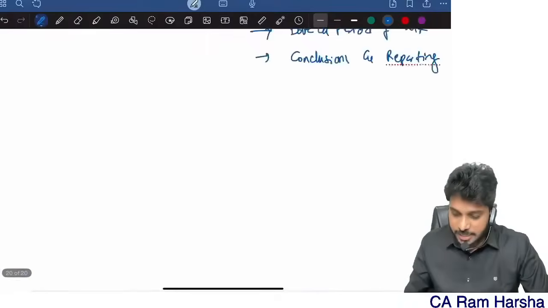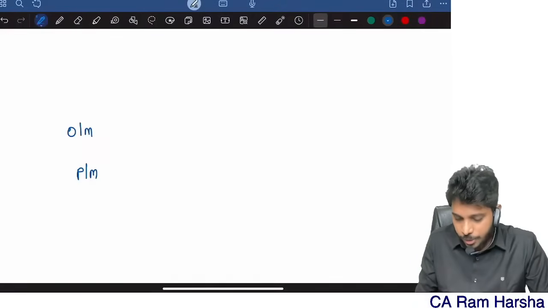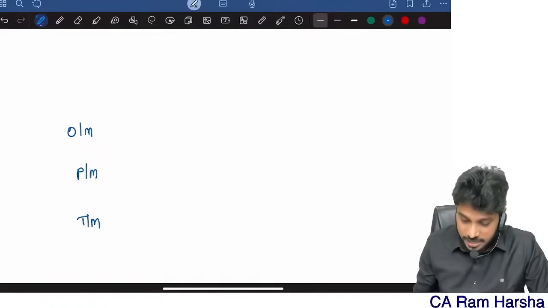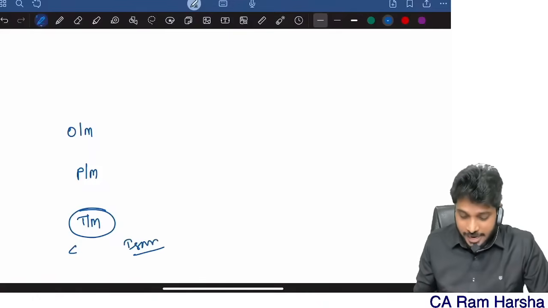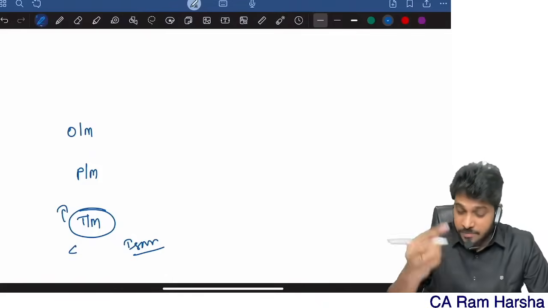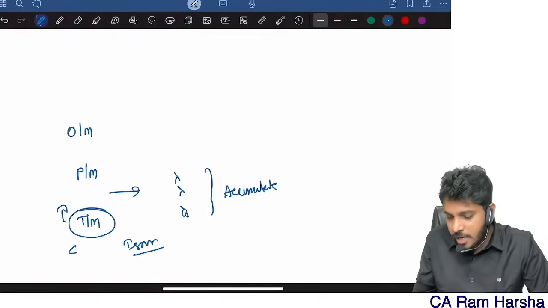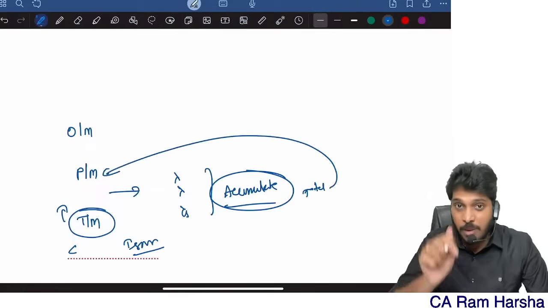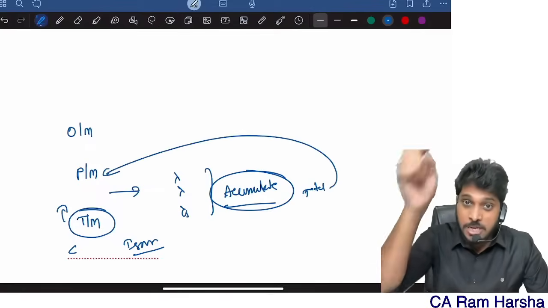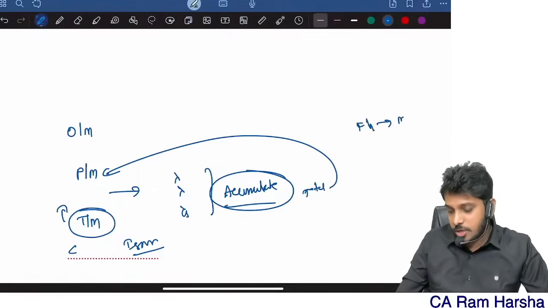There are 3 levels of materiality in accumulation of misstatements: performance materiality, overall materiality, and triviality level materiality. Any mistakes less than the triviality level, we will ignore directly. Any mistake above the trivial level, we will gather and accumulate. If the accumulated misstatements total is reaching or crossing performance materiality level, then we conclude that financial statements are materially misstated, and we express a modified opinion.